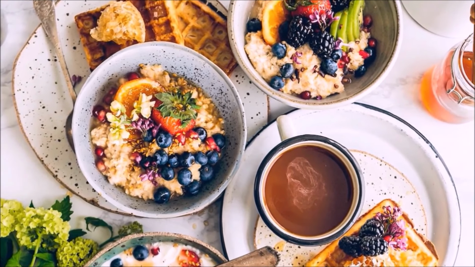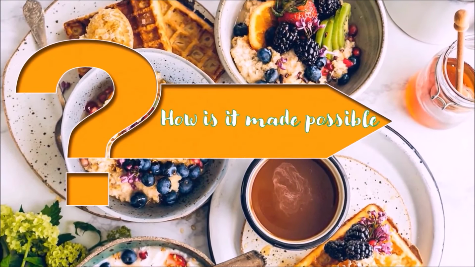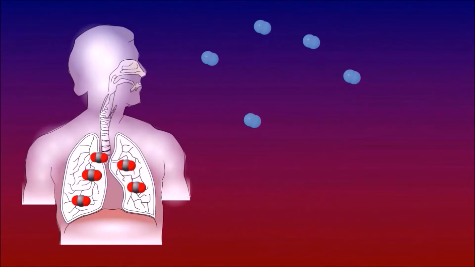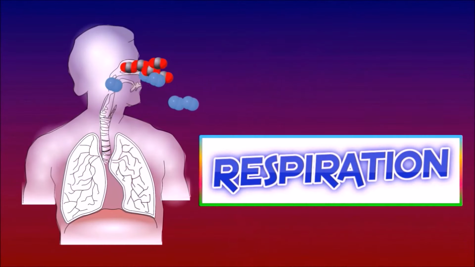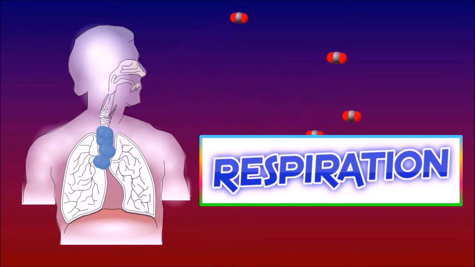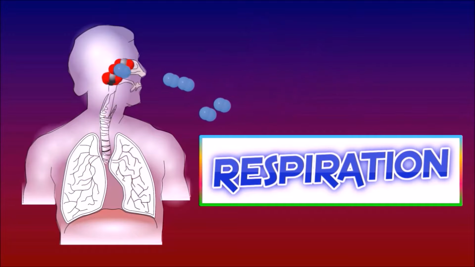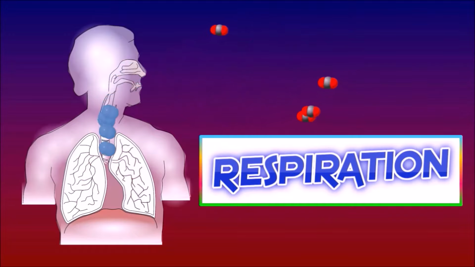Our body draws out nutrients from the food taken in, but energy is drawn only after breakdown of food. But how is it made possible? It is made possible through respiration. Yes, respiration leads to final utilization of food. It takes place efficiently in the presence of oxygen and some chemicals.